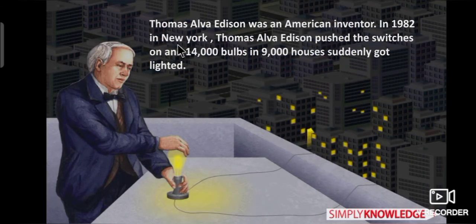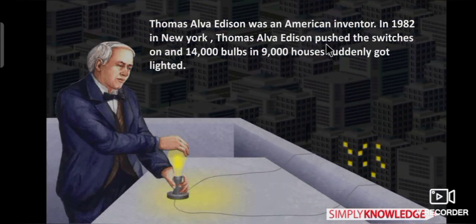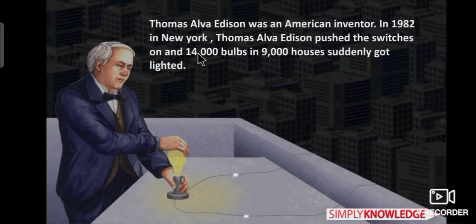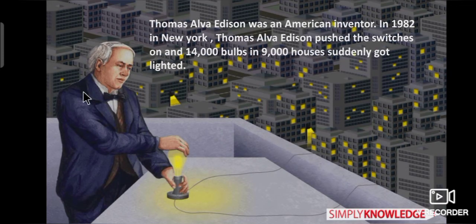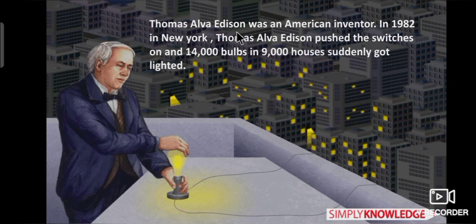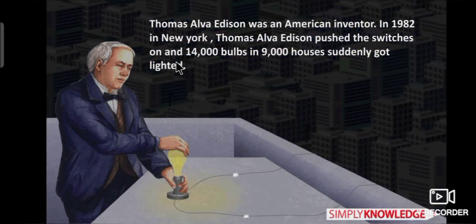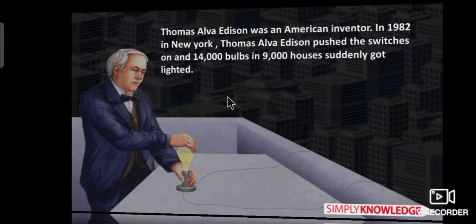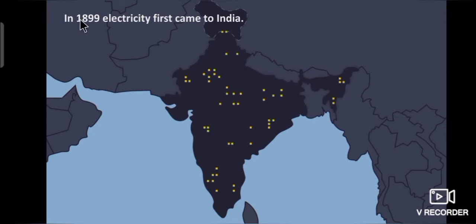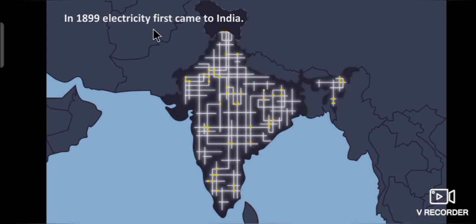In 1882 in New York, Thomas Alva Edison pushed the switches on and 14,000 bulbs in 9,000 houses suddenly got lighted. In 1899, electricity first came to India.